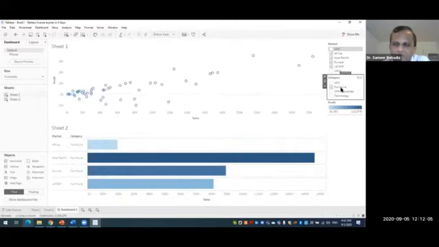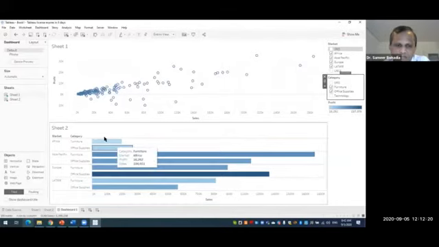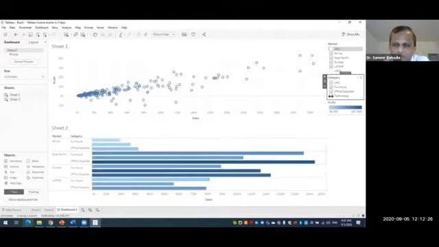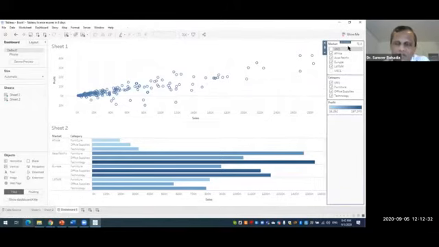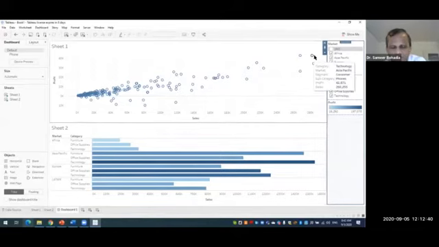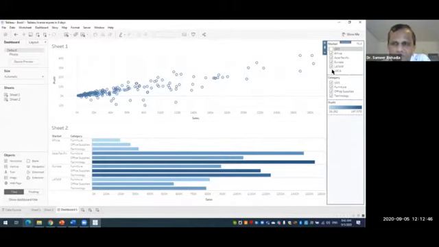Now if we click on the furniture category, you can see it is showing me only furniture, and the market shows all 4 markets. If I click on office supplies, it shows only the categories of furniture and office supplies. And if I click on technology, it shows everything. So it is very good that we have a market filter and a category filter, both connected with these 2 sheets, so we can have the effect of these filters on both sheets. And you know how to do this.